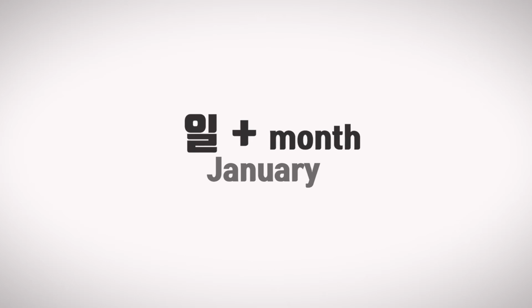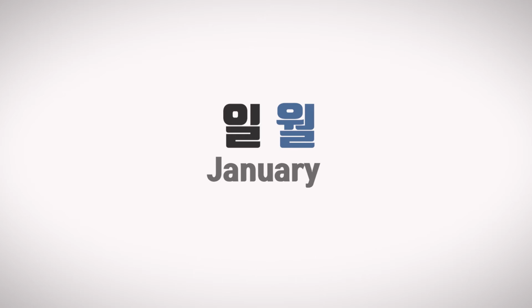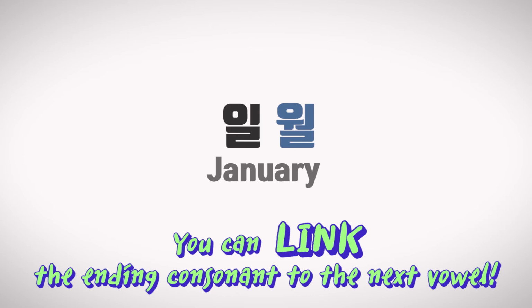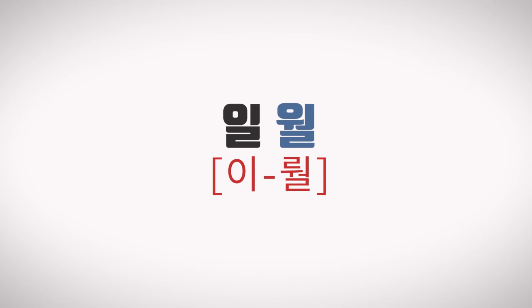Let's take an example of January. Number 1 is 일. Month is 월. You see there is an ending consonant 리을 in number 1. Let's link the ending consonant 리을 to the next vowel 월. Then it sounds 일월.